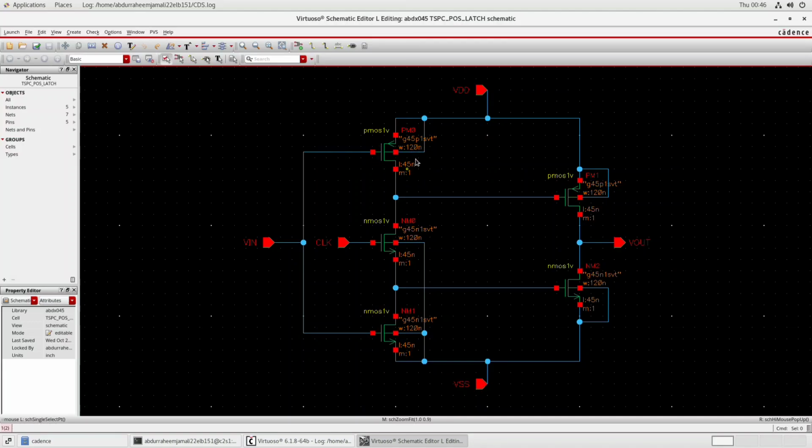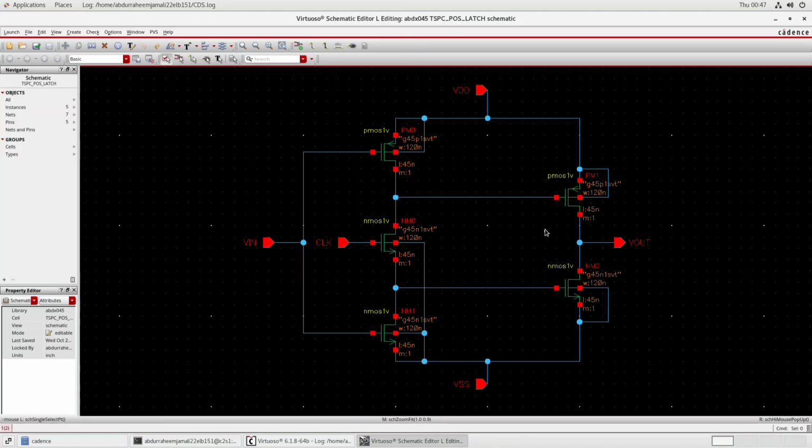This PMOS source is attached to VDD and its gate is attached to input voltage Vin. Source of this PMOS, sorry, gate of this PMOS is attached to drain of this PMOS, and the drain of this PMOS is attached to drain of this NMOS, and these two drains are connected to the gate of